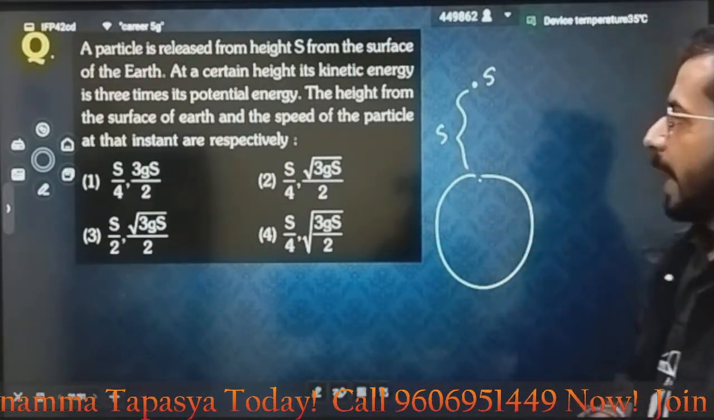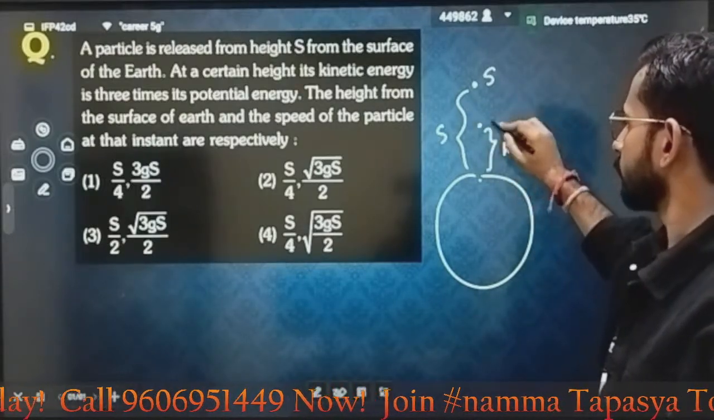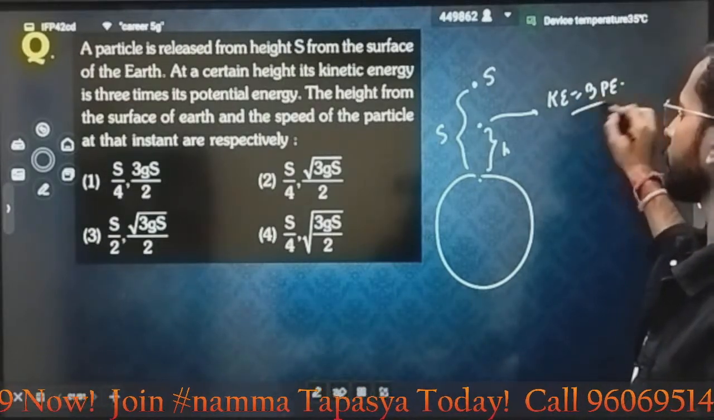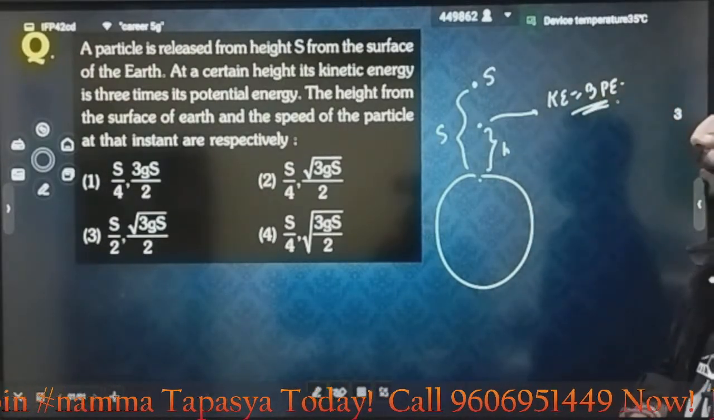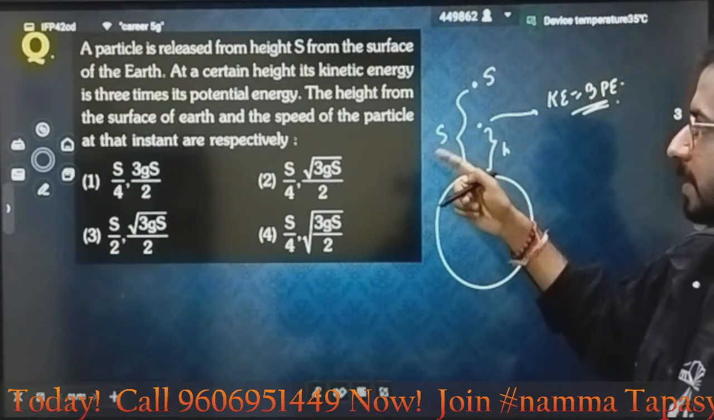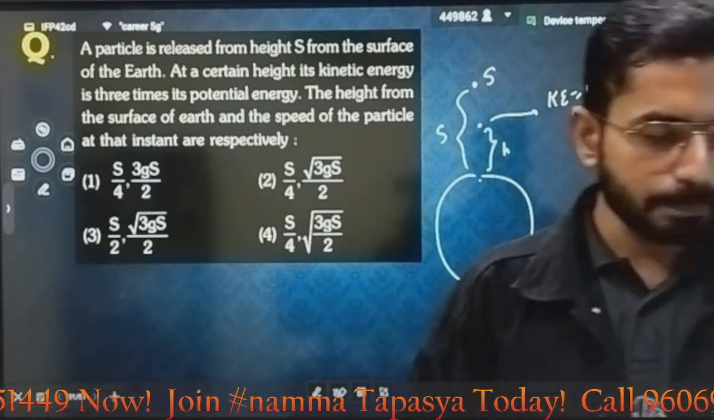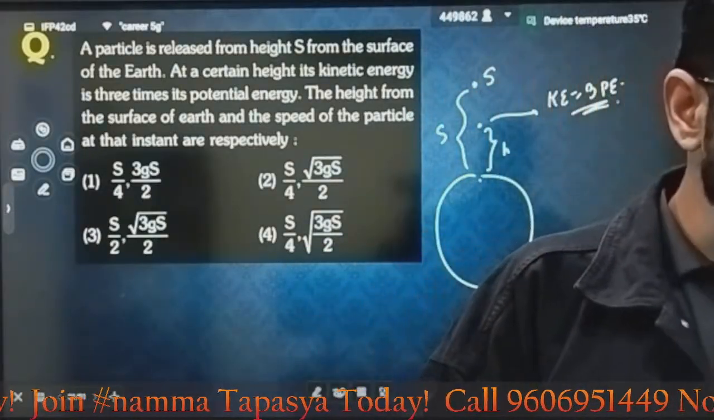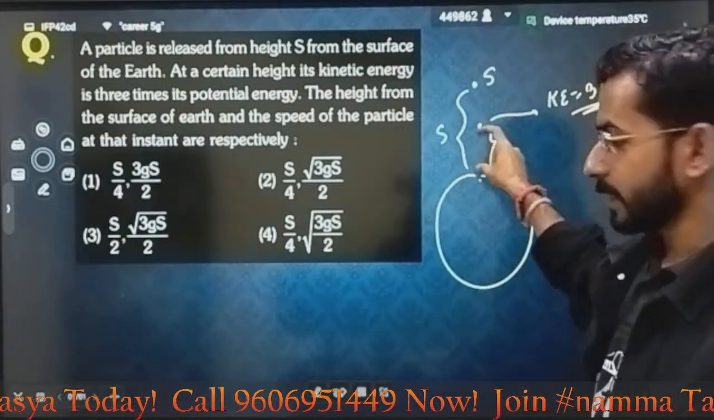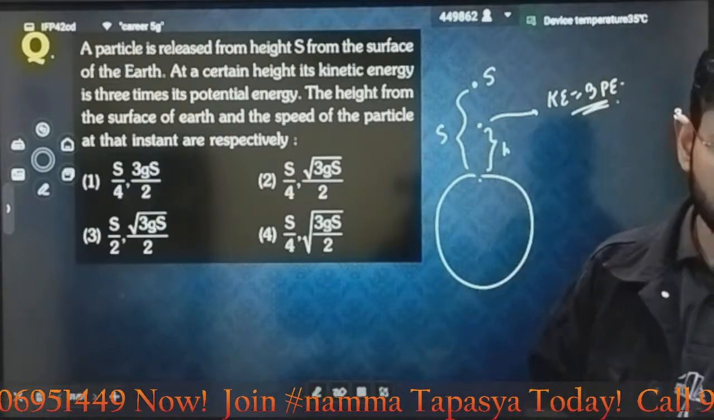At a certain height h, its kinetic energy is 3 times its potential energy. You have to calculate the height h from the surface of Earth, and the second one is the speed of the particle at that instant. You have to calculate the height h at which the condition is given, and also, at this point of time, what will be the velocity of this body.